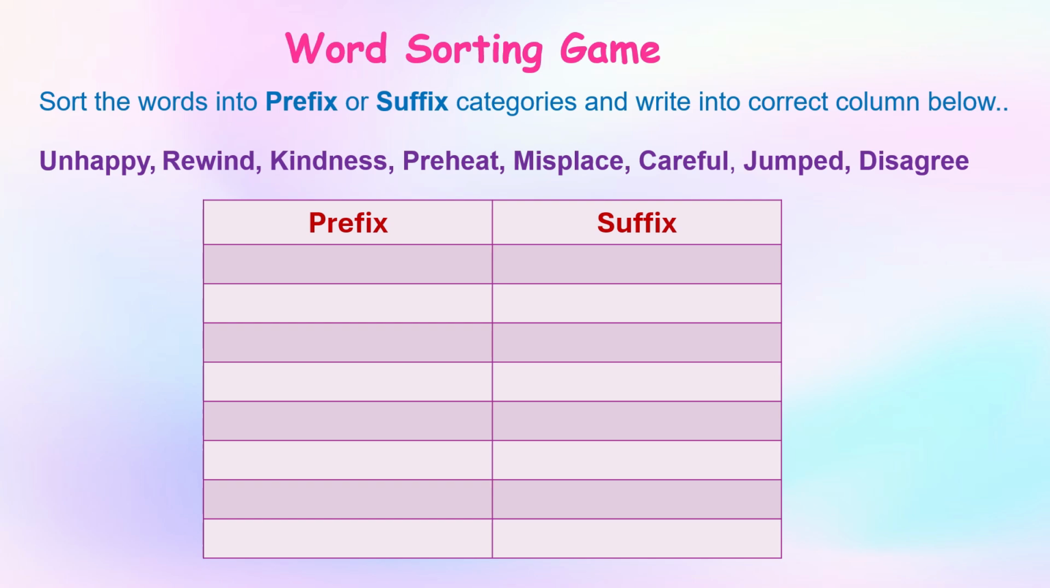Word sorting game. Sort the word into prefix or suffix category and write into correct column below. Unhappy, rewind, kindness, reheat, misplace, careful, jumped, disagree. What you have to do? Pick a word and see is it a prefix or suffix and write down in the correct column.